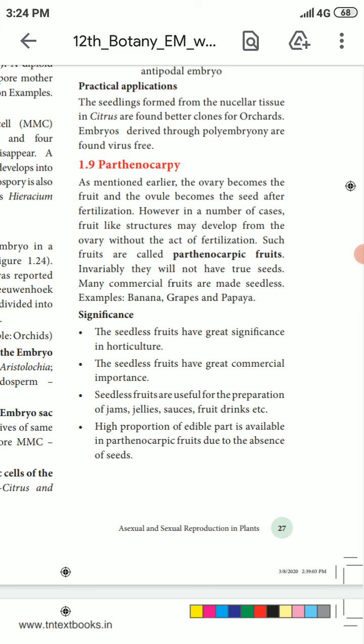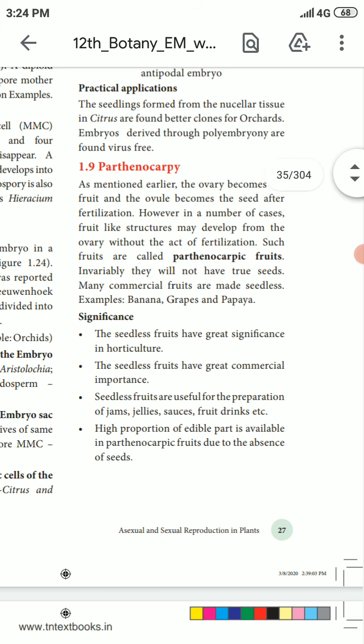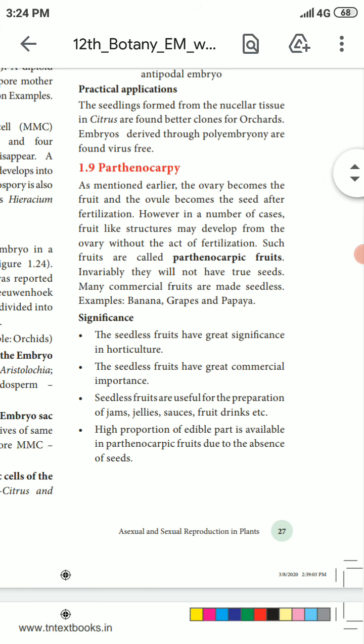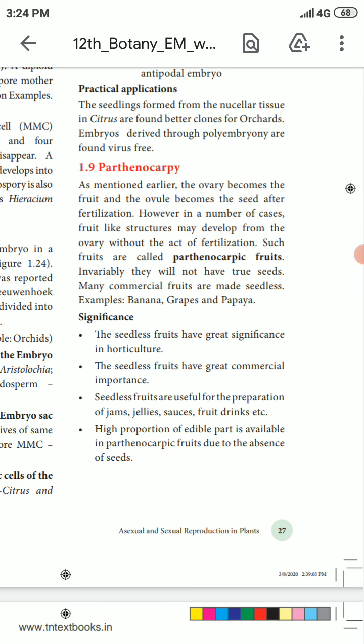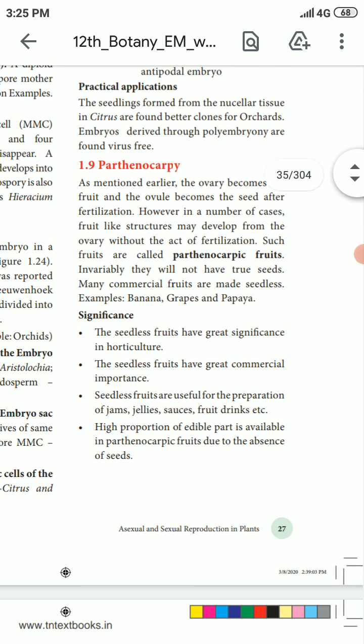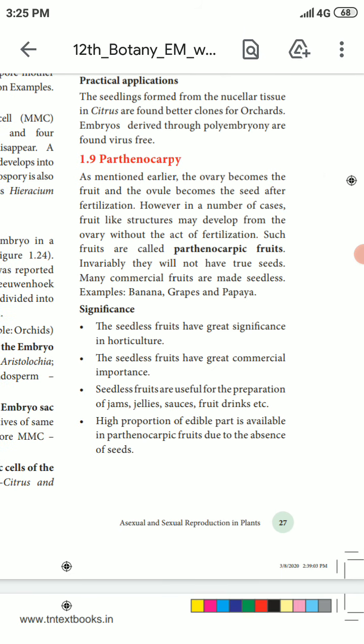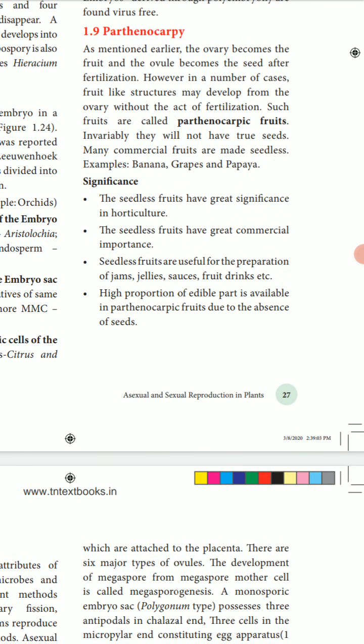Such fruits will not have true seeds. Commercial fruits are made seedless. Examples are the well-known banana, grapes and papaya. The significance of parthenocarpy: seedless fruits have great significance in horticulture.